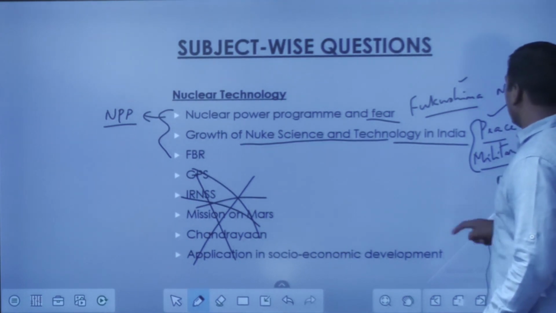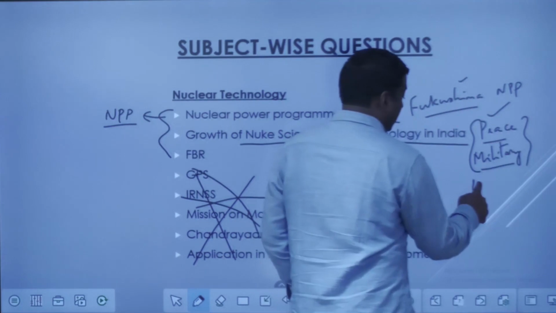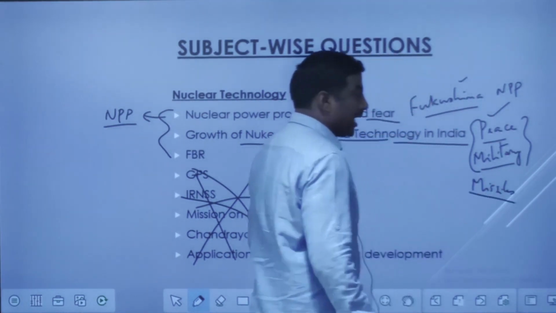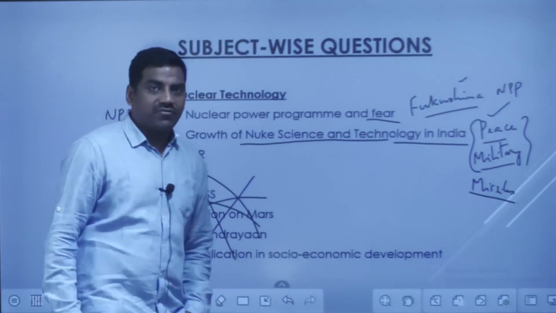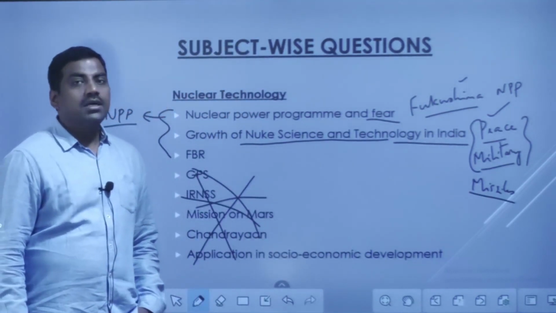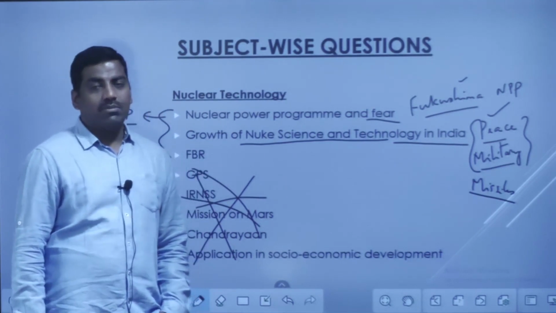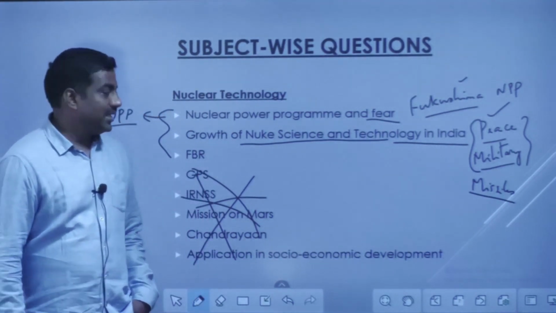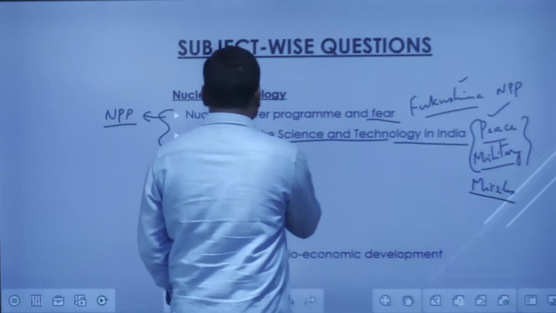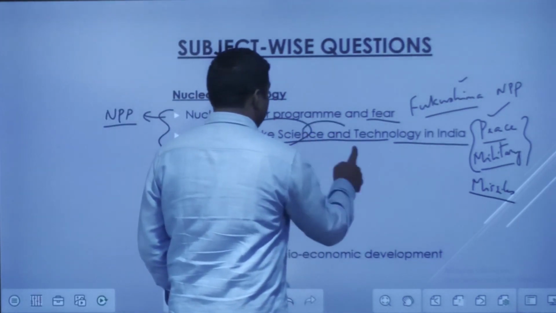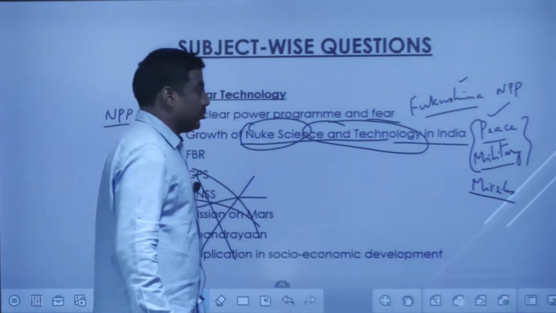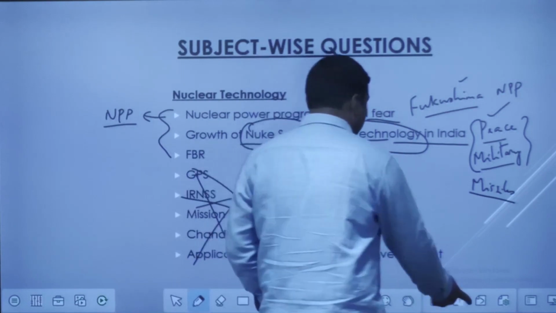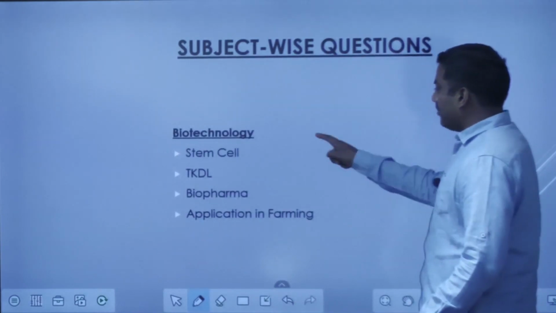When it comes to military, it is especially the missiles that we have in our arsenal, and the different types of missiles, maybe short range, medium range, long range, and their nuclear capabilities, submarine capabilities. All of that we should write. So when it comes to nuclear science and technology, our approach has to be towards both peaceful and military purposes.